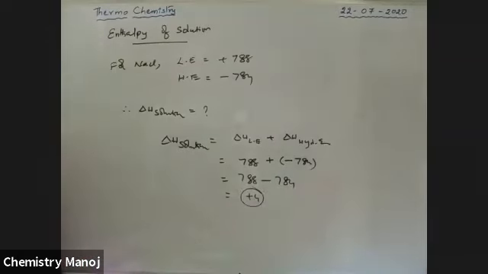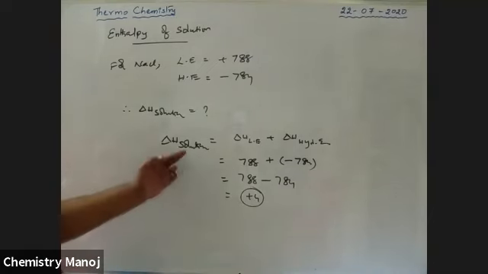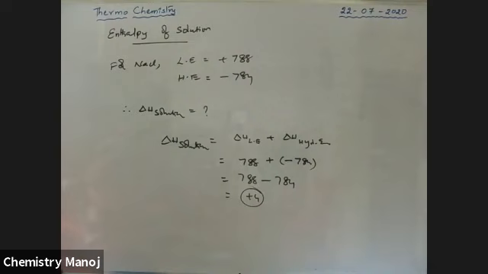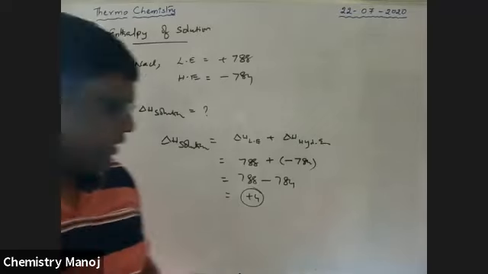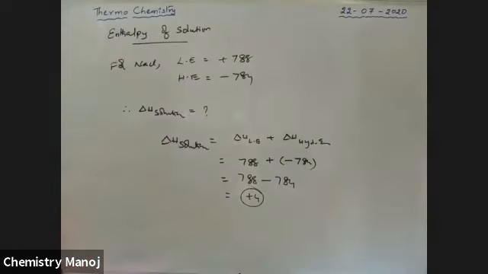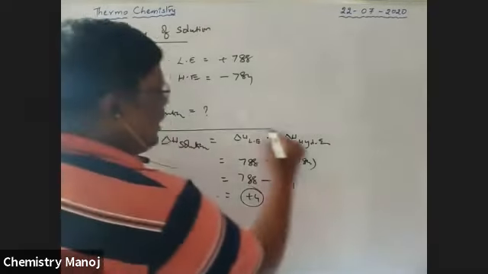It is a positive value, and it is the enthalpy of solution. This is the way to calculate enthalpy of solution if lattice energy and hydration energy are given to you.